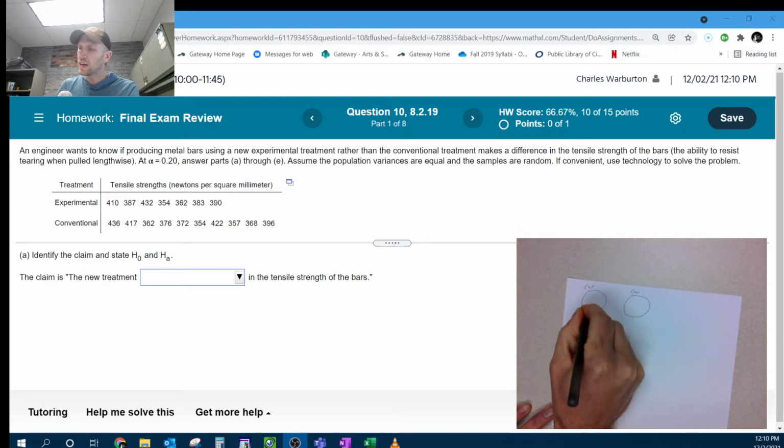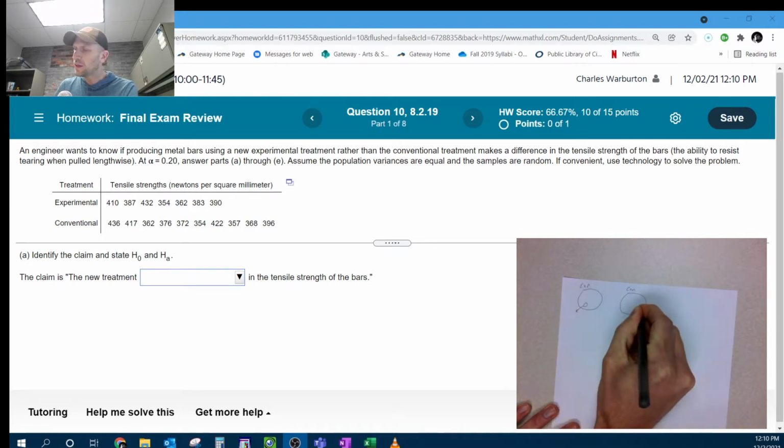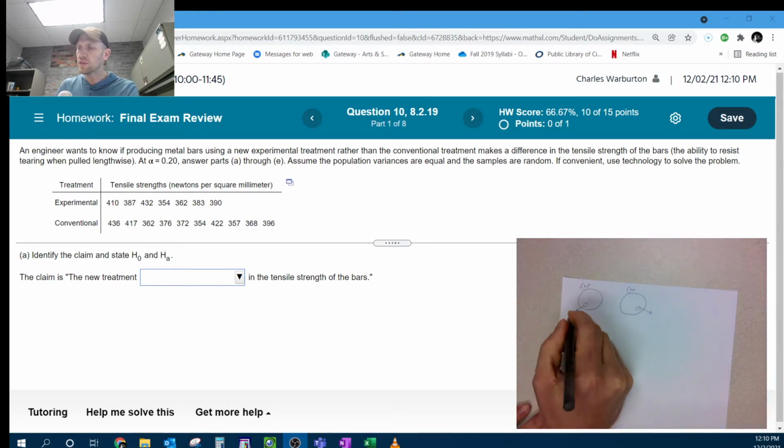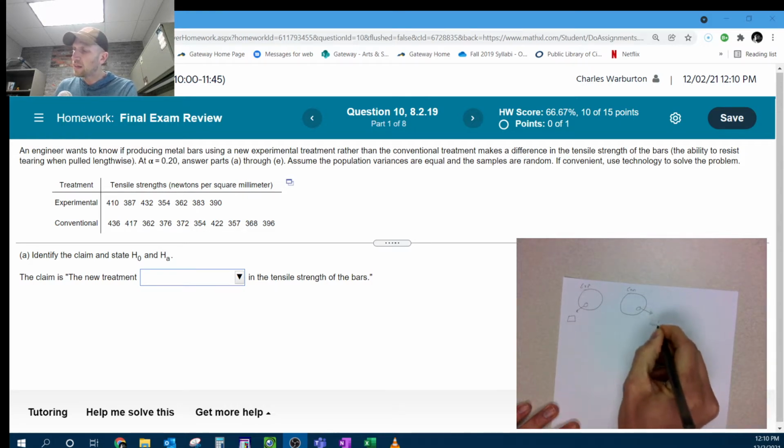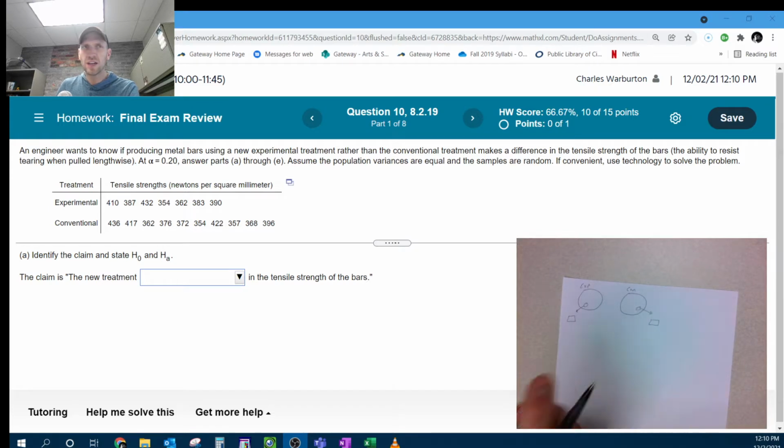So what we do is we take a sample from each one. We can compare the sample. Once we take that sample data and compare the two, then we can make an educated guess about the population data for the two types of metal bars and their tensile strength.